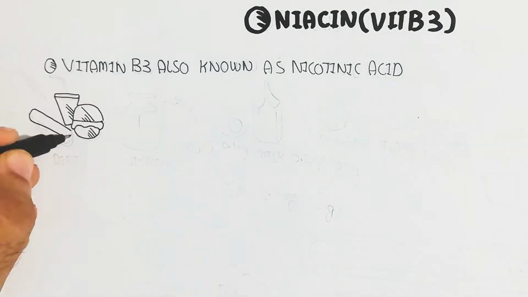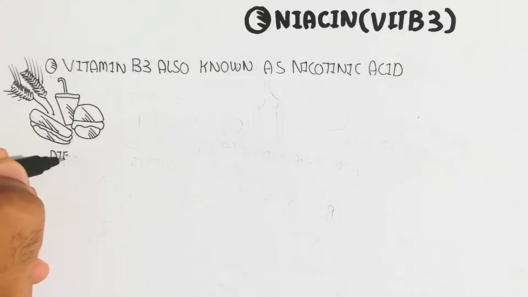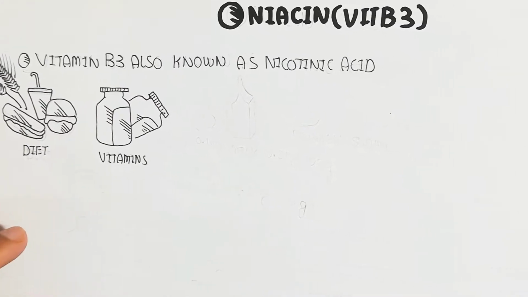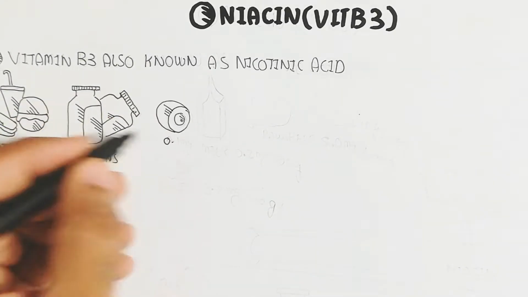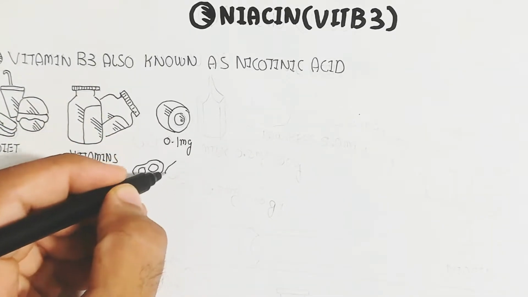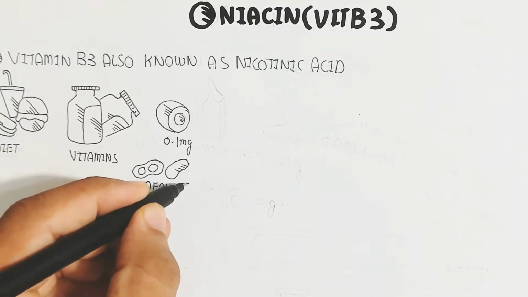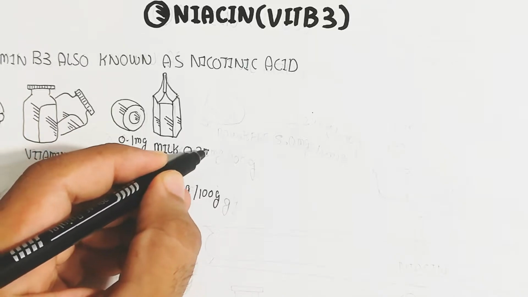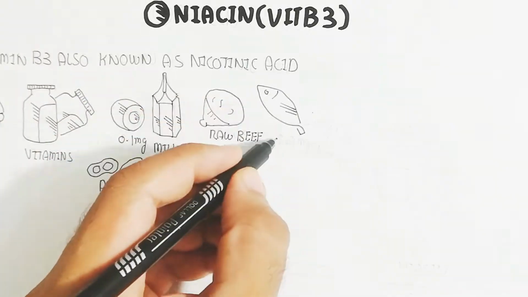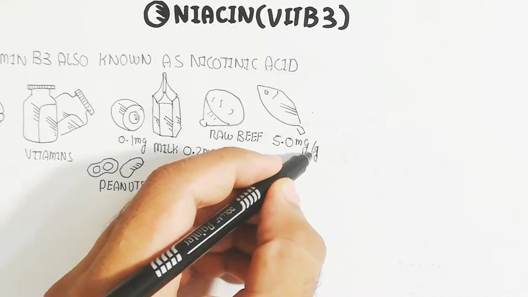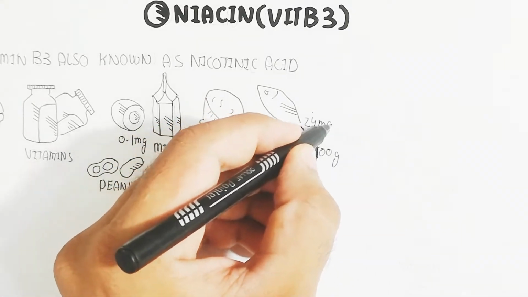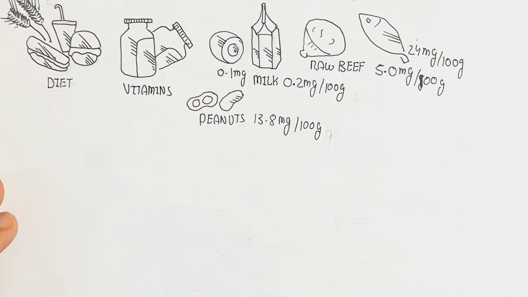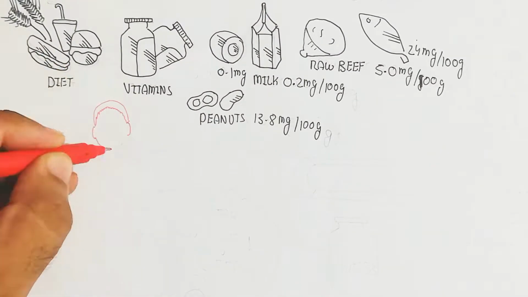So vitamin B3, also known as nicotinic acid, is present in the diet, and vitamin supplements can be used as vitamin B3. On the other hand, egg contains 0.1 milligram, milk contains 0.2 milligram per 100 gram, raw beef contains 5.0 milligram, and fish contains 24 milligram, which is a good example, as well as peanut, which contains 30.8 milligram, the best example of niacin-containing food.